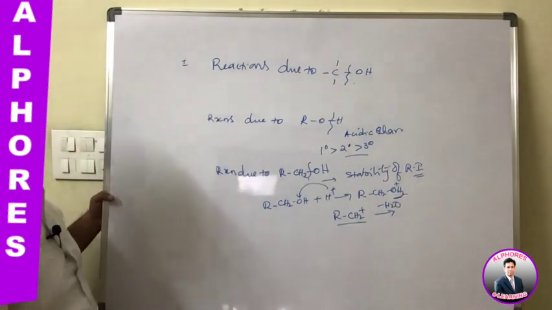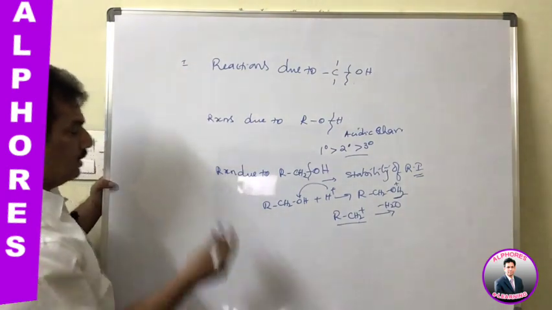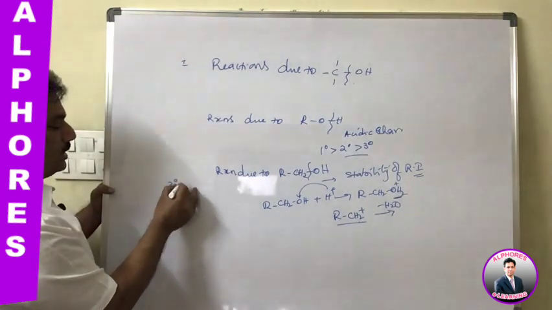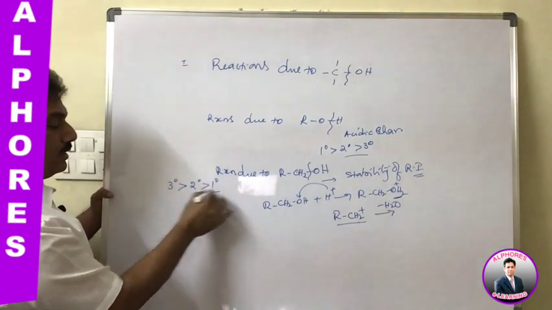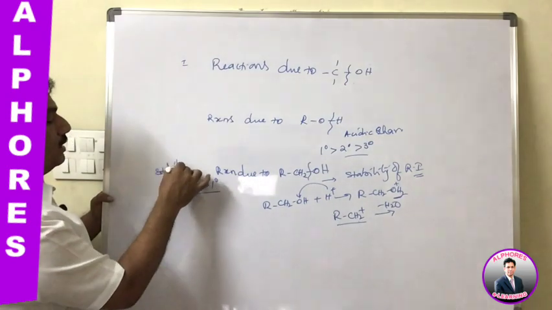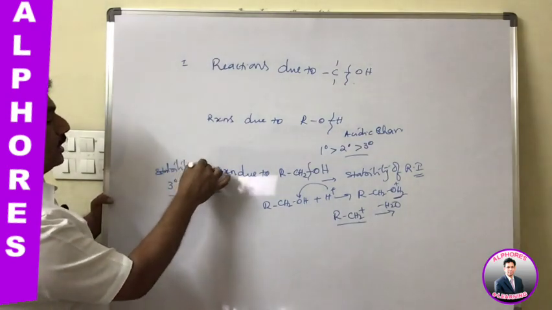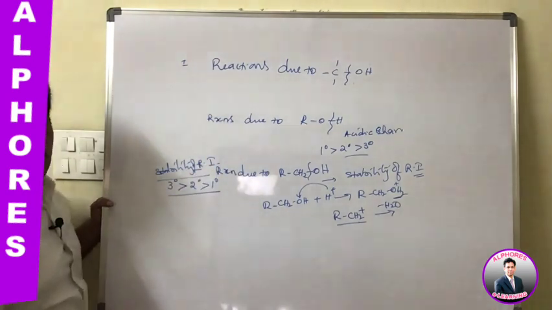Already we know from GOC the carbocation stability order. What is the order? Tertiary is more stable than secondary, which is more stable than primary. This is the stability order for the reaction intermediate. Clear?